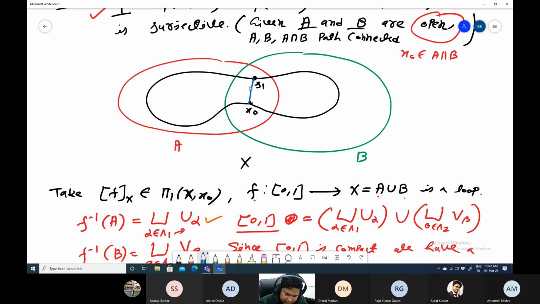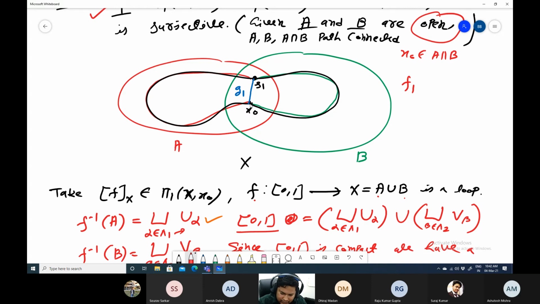This is called G1. Now what is my F1? Now F1 is my this. So this is my F1 and this is my F2. Okay, now you can check that here.